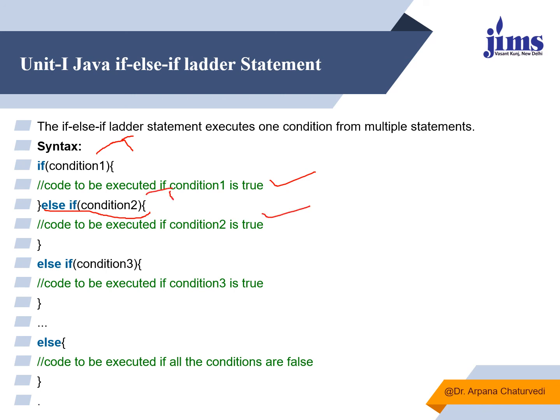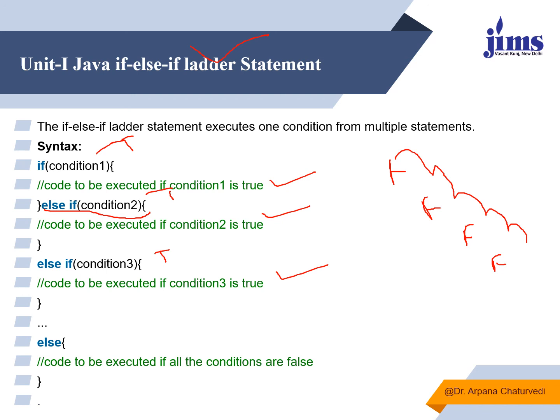Otherwise, again, it will check another condition. If this is also true, it will execute this statement. Otherwise, if one condition is false, it can check another condition. If this is also false, it can check another condition, and so on. As we are moving down to check other conditions one after another, this is said to be a ladder if. It is similar to a ladder. It keeps falling down and checking other conditions.